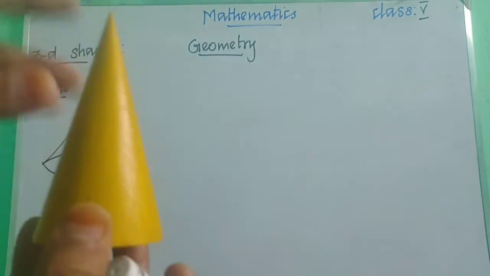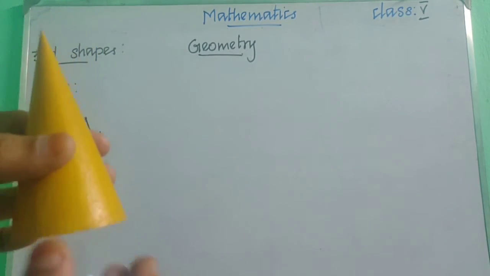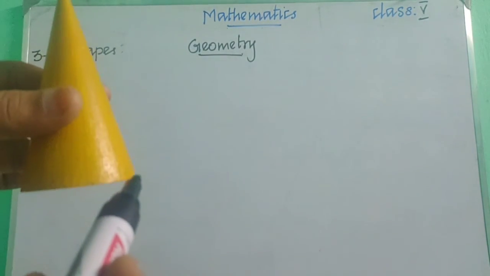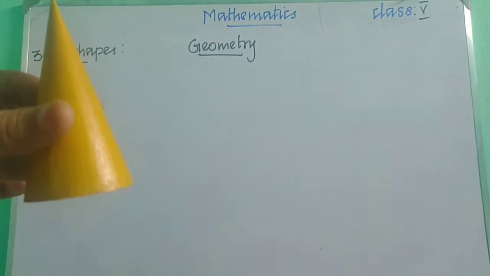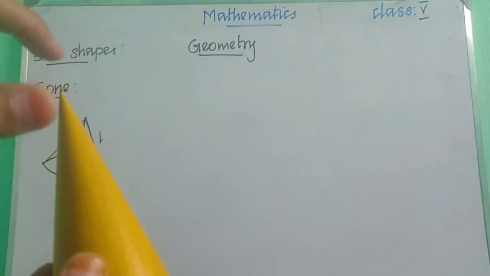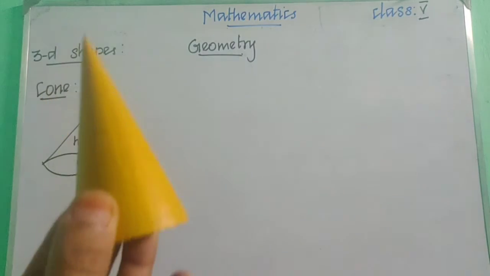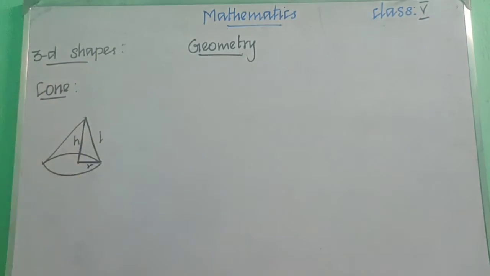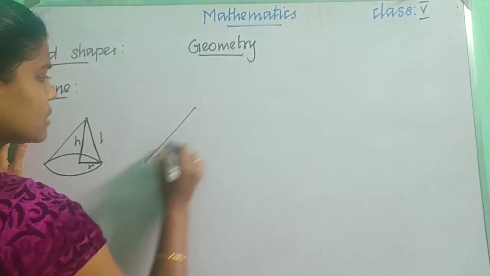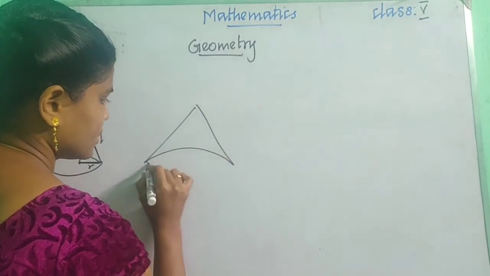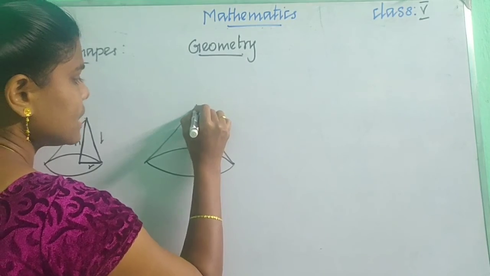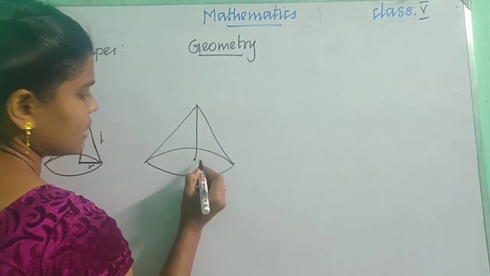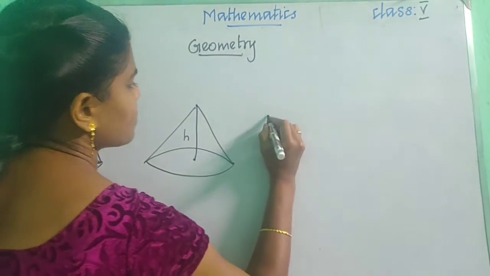From the apex to the end of the circle, that is called the slant height, that is L. Can you all understand?